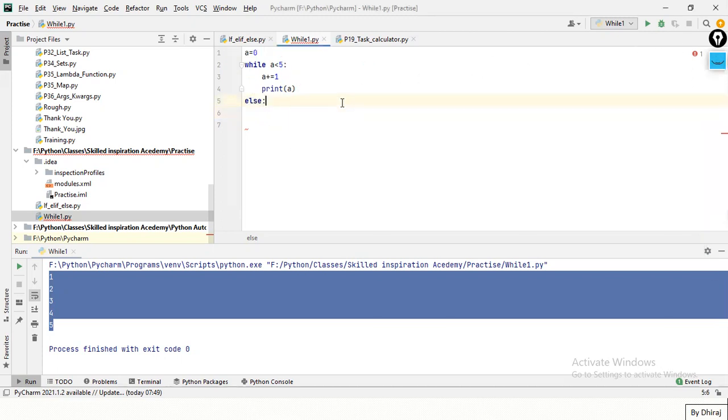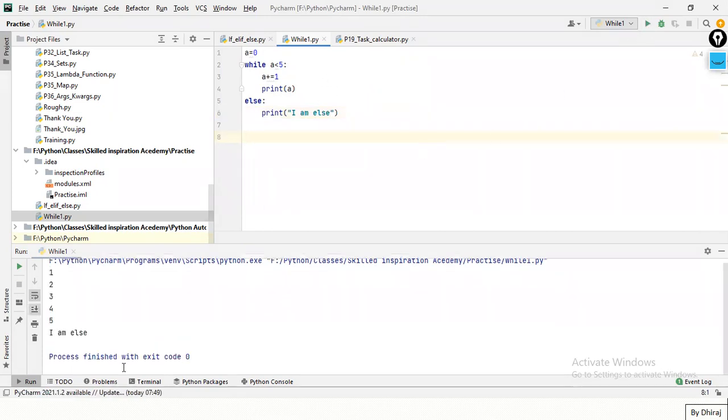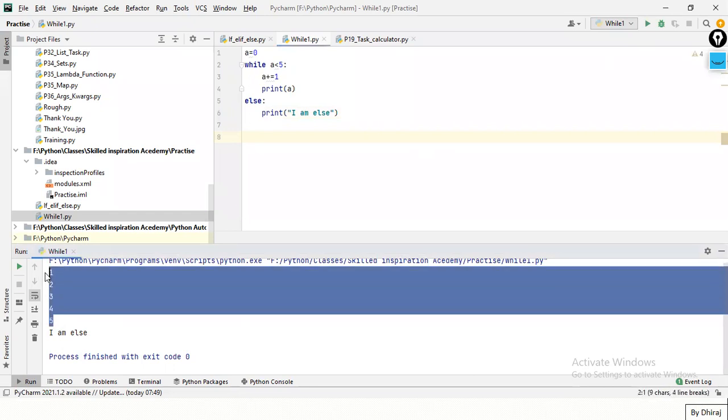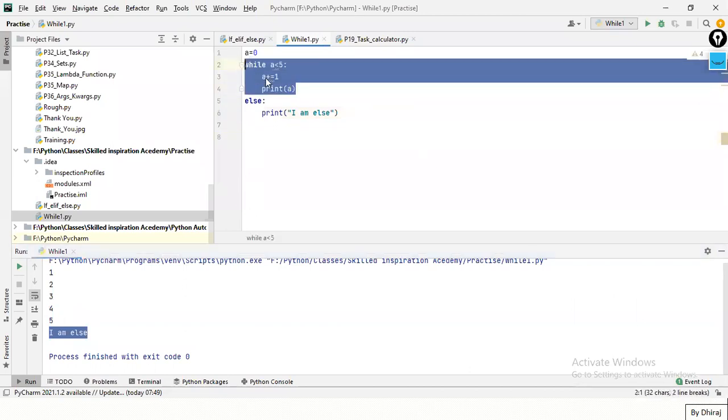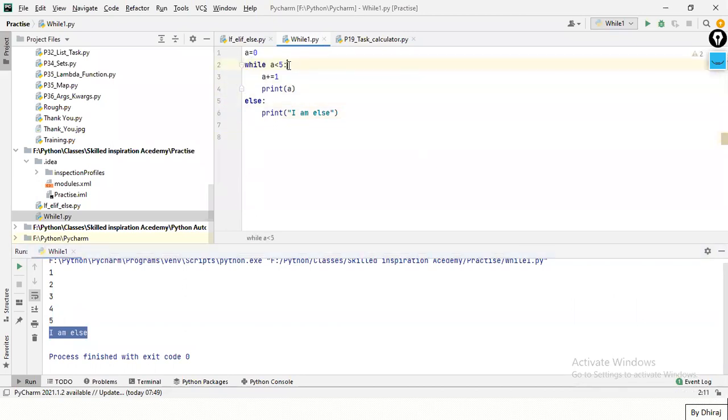Now here, print else, okay, I am else, right? Let's run it. See, I'm getting the output as well, and I'm getting I am else as well. It means that this while loop has executed until the condition became false, right?